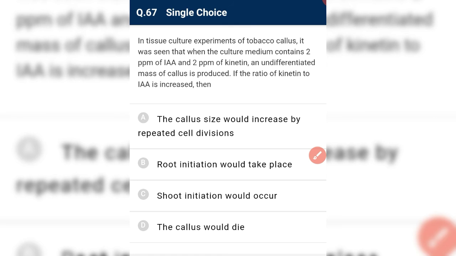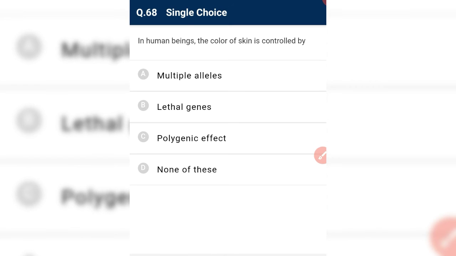In a tissue culture experiment of tobacco callus, it was seen that when the culture medium contained 2 ppm of IAA, that is auxin, and 2 ppm of kinetin, that is cytokinin, an undifferentiated mass of callus is produced. If the ratio of kinetin to IAA is increased, that is cytokinin upon auxin is increased, then cytokinin is responsible for shoot production, so shoot initiation would occur.